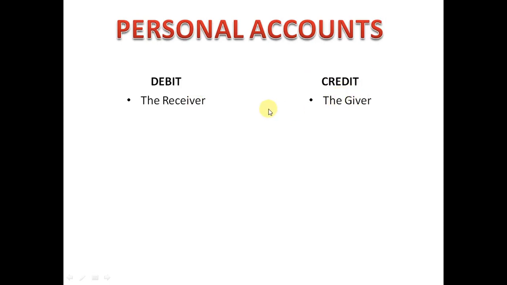Okay, I'll explain you with an example. In case of a credit sale, what will be the entry? The entry will be sundry debtor or party account debtor to sales. So the party is receiving goods from us, and the party head will come under the personal account, and we should debit the receiver. That's the rule saying. So we will debit the sundry debtor account and credit sale account.